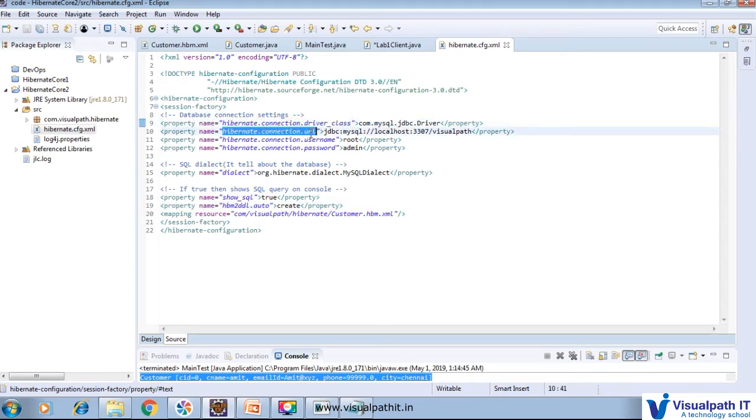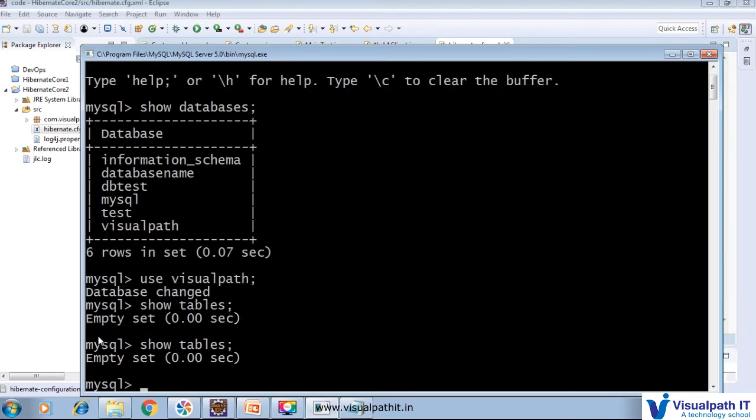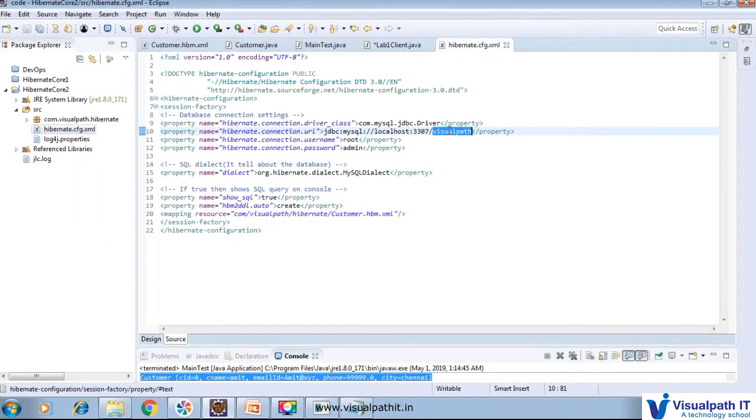Here we have to provide the driver class, that is MySQL; the URL, that is localhost; the port it is running on, that is 3307; and the database we are going to utilize, which is visualpath. Right now we don't have any table here, but I am going to utilize the visualpath database. The username is root, and the password of that MySQL is admin.